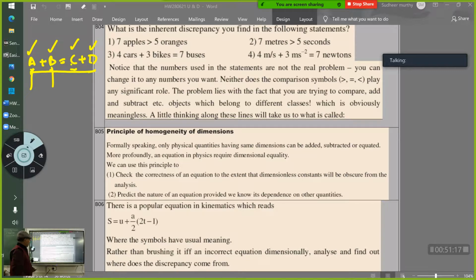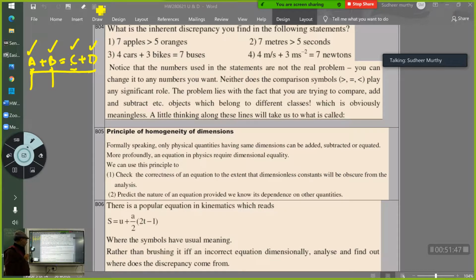Great. So you see here, what is the principle of homogeneity? Formally speaking, only physical quantities having the same dimensions can be added, subtracted or equated. More profoundly, an equation in physics requires dimensional equality. That means all the quantities that are equated, added or subtracted must represent the same kind of physical quantity.